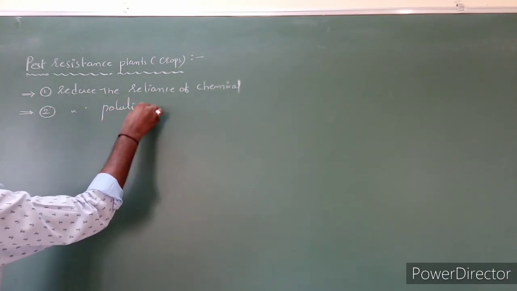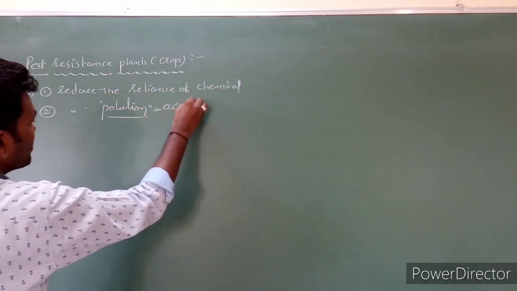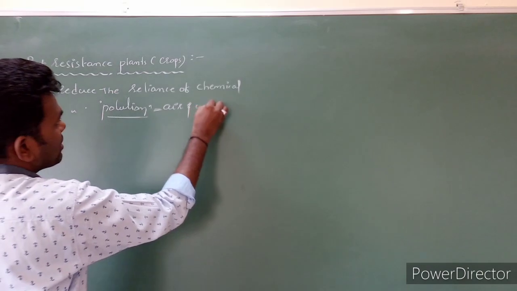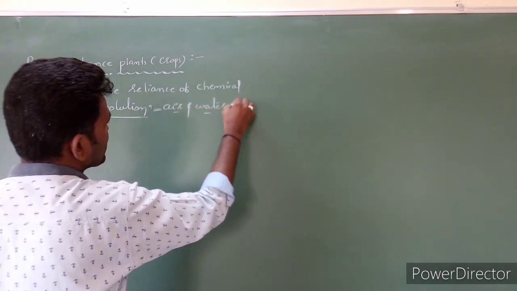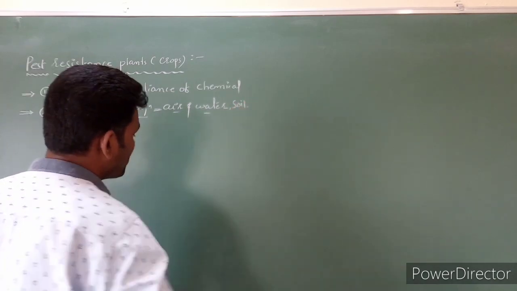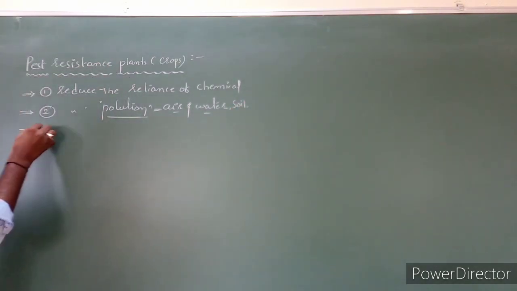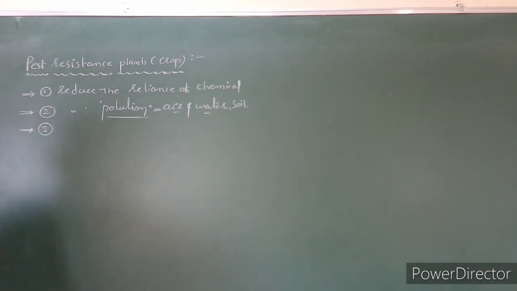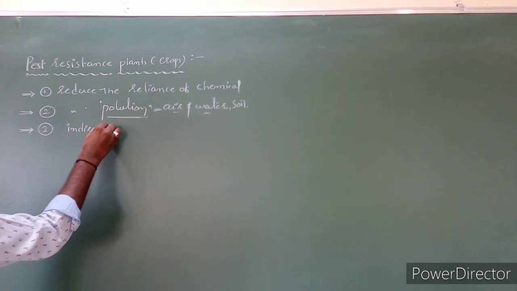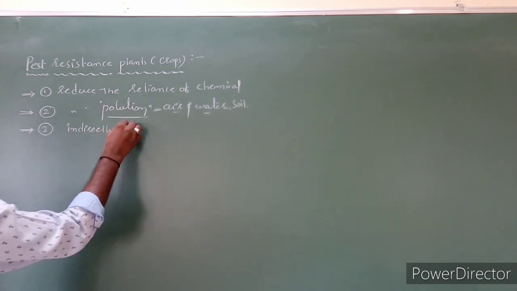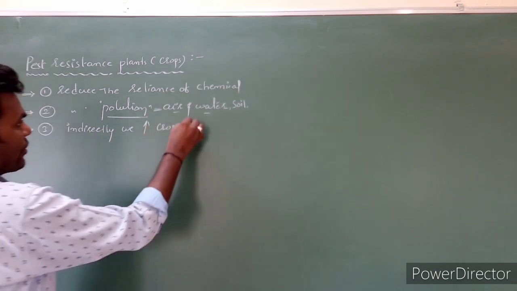If you use chemicals as fertilizer, it is going to cause air pollution, water pollution, as well as soil also going to get polluted. And the third point is, by using pest resistant crops, indirectly we increase the crop production.